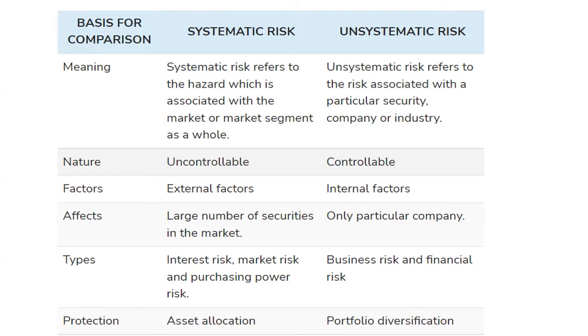Then asset allocation is the measure which can be used to protect from systematic risk, and portfolio diversification is the measure which can be helpful to manage unsystematic risk. Okay, to avoid unsystematic risk, we can use portfolio diversification, whereby we invest in multiple securities so that our risk will be diversified. Risk will be reduced through diversification. I hope this difference is clear.